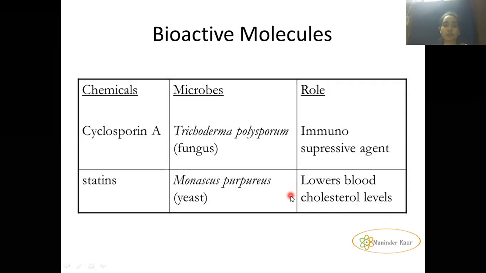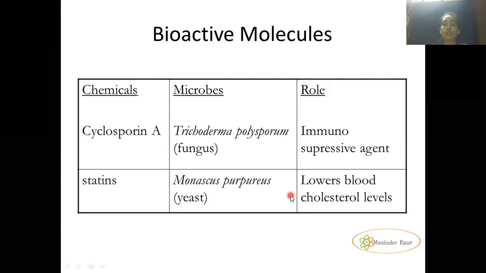Basically, in this chapter we need to remember the scientific names, the sources, the microorganisms and the chemicals which are derived from them, and this is very important from your board point of view and also from your competitive point of view. So you all need to remember the name of the microorganism and the chemicals derived from it, and what is the role of that chemical in the daily life of human beings.